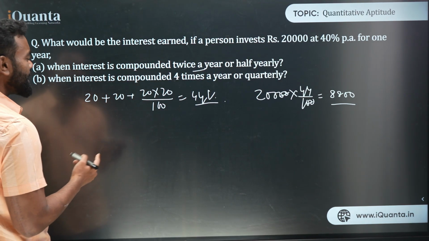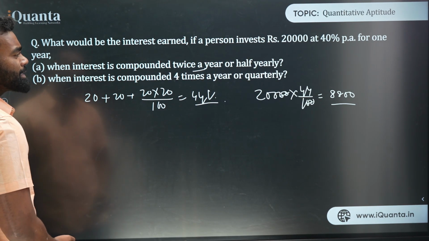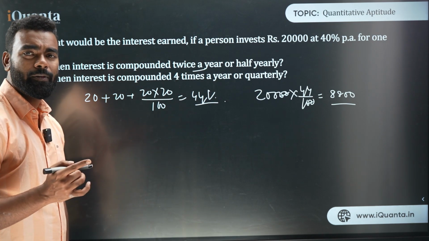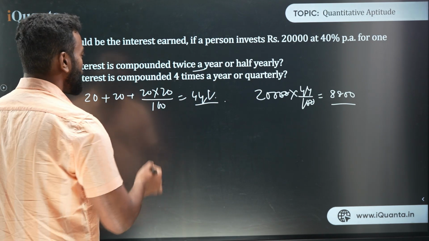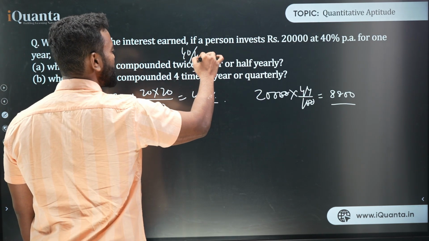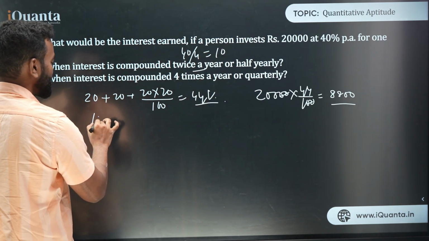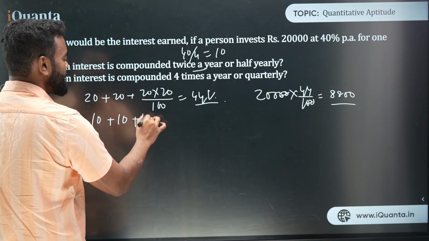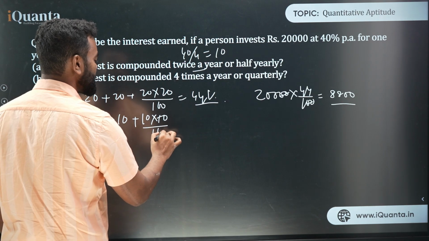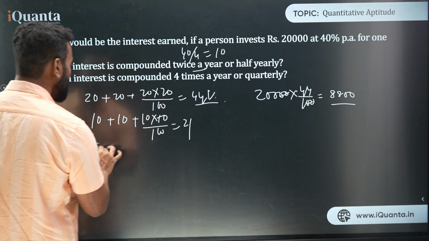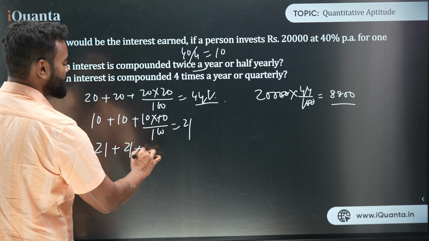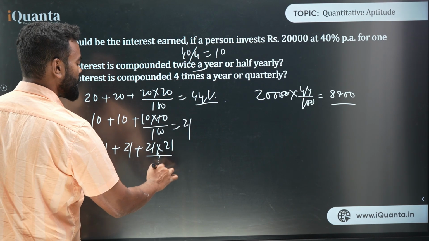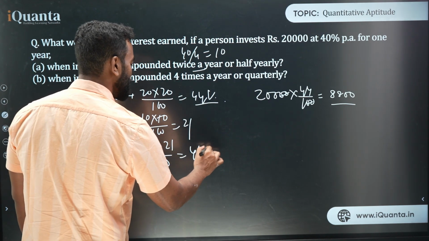Now the second question, which is 4 times. 4 times means it's like 10% in a quarter. 40 will be divided by 4, which is 10. Now I will do 10 plus 10 plus 10 into 10 upon 100. So how much is it? 21. Next I will do again 21 and 21. 21 plus 21 plus 21 into 21 upon 100, which is 46.41.